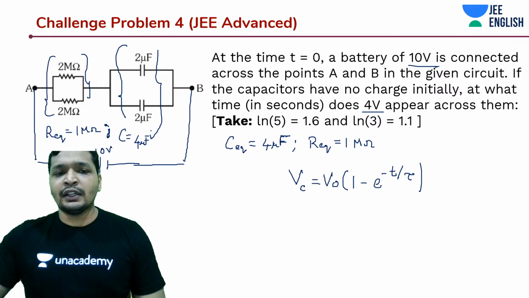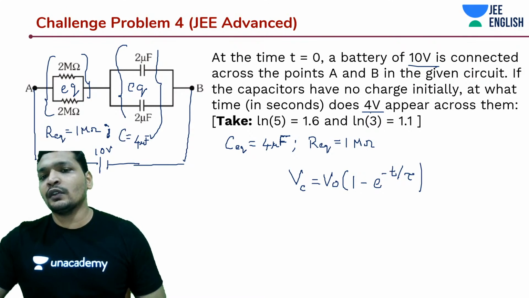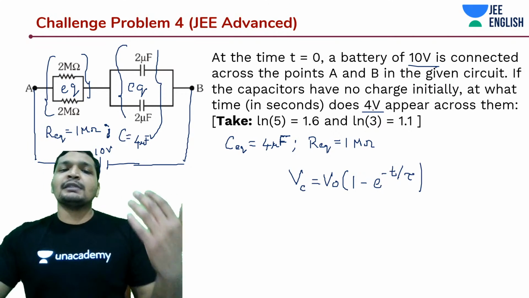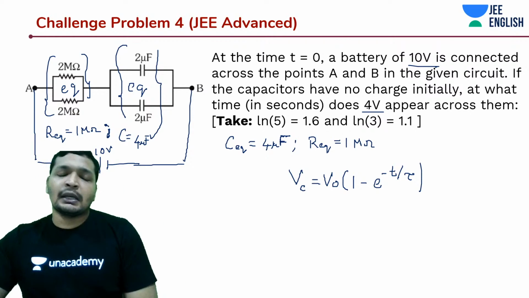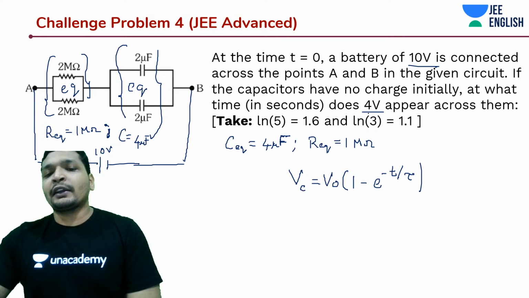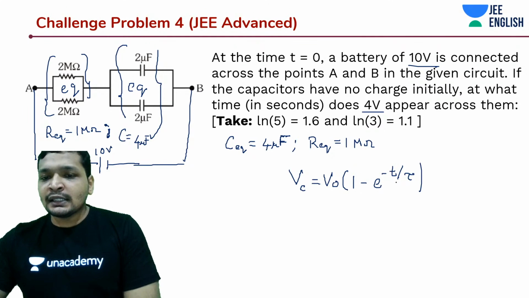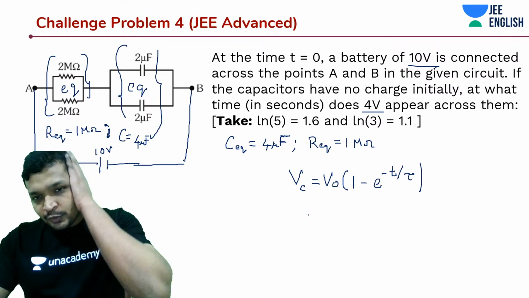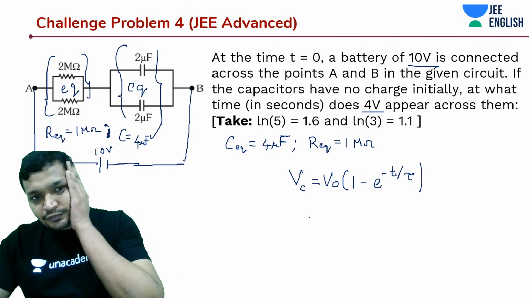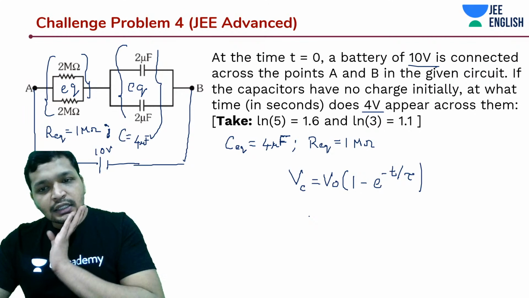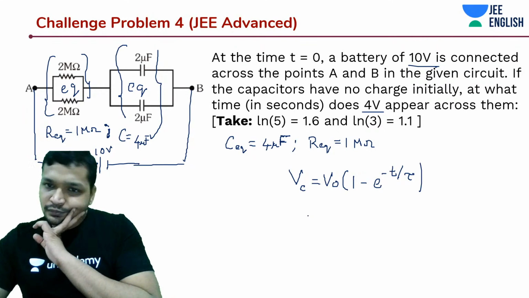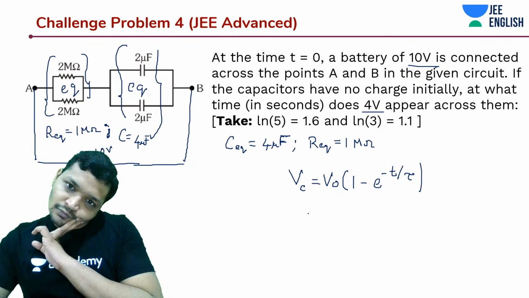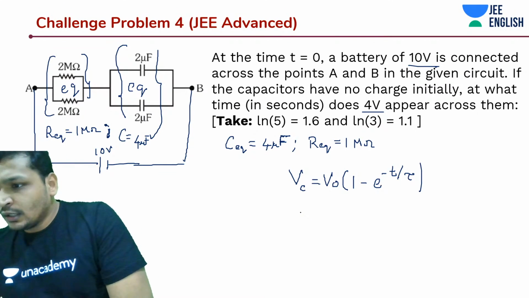All we did is we took the equivalent, and then we proceeded saying that this 4 volt will appear across the capacitors, irrespective of whether it is this 2 microfarad capacitor in parallel combination or the 4 microfarad capacitor. That being said, we know the value of RC as well. I don't think guessing would work in this question though. Let's see. Yeah, I think guessing won't work in this question.